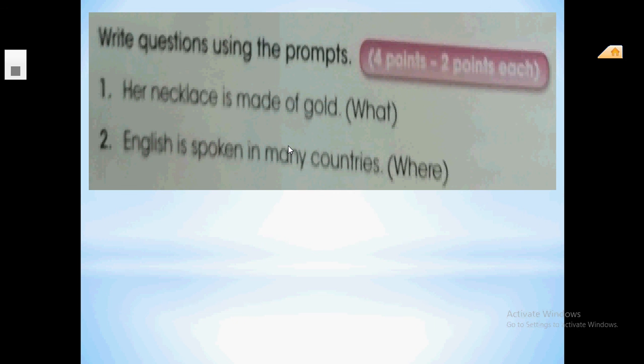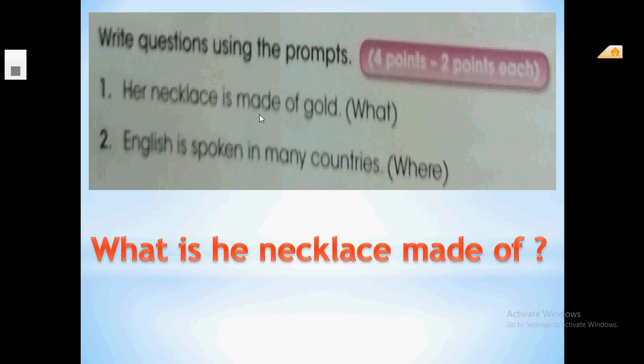Let's do another exercise. Write questions using the prompts. Here it gives you a sentence and wants you to form a question using the words between brackets, in the passive voice. Her necklace is made of gold. Can you form a question using what? That's good. What's her necklace made of? Her, not he, guys. What's her necklace made of?